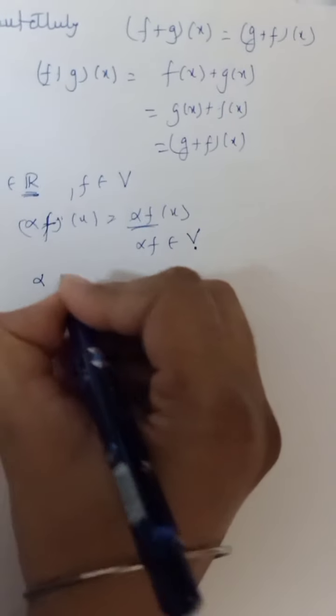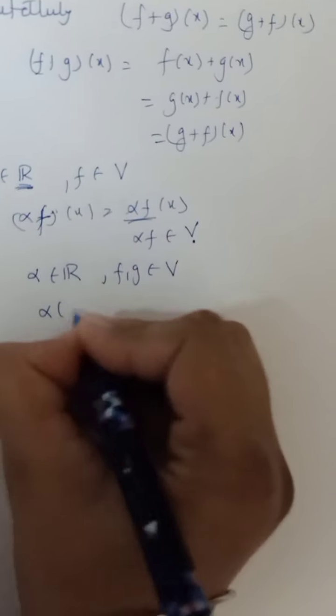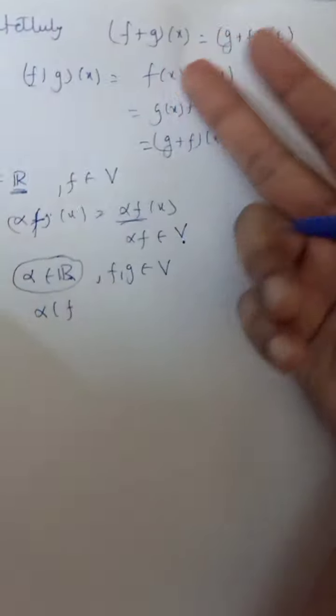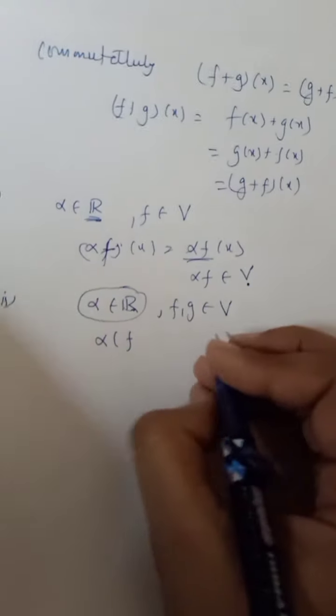Alright, what is the next property? If alpha belongs to R and f, g belong to V, then, why am I writing R again and again? Now our field is the set of real numbers, so I am writing it again and again.